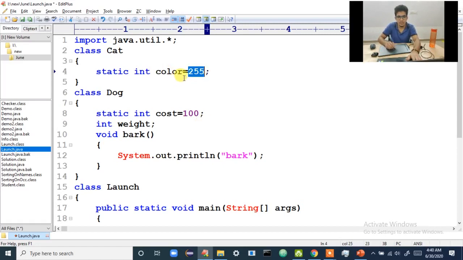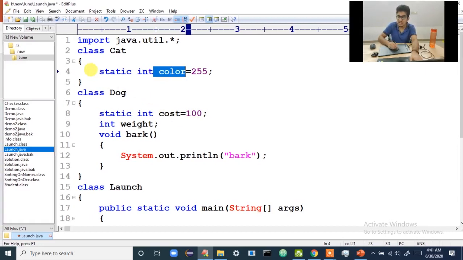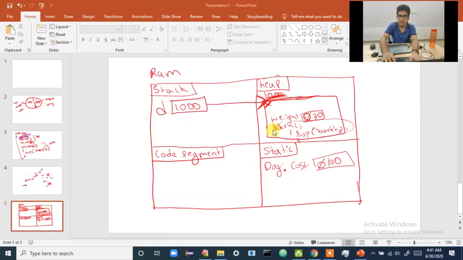Since I have written static, where will it come? Now color is a variable. Is it an instance variable? No, which means this color will not be present inside the object. It's a static variable, so that color will come and sit here in the static segment. First default values are added, 0. After default values are added, your value 255 will go there. Now color is of which class? That is very important in static, because in the static segment the content from all the classes can be present.